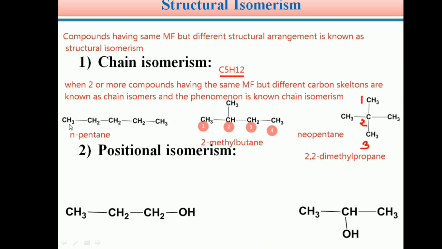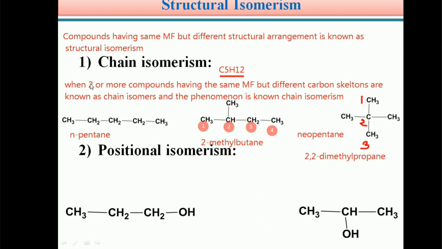So students, here the carbon skeleton is a straight chain. Here one alkyl group is present as a branched chain. Here two alkyl groups are present as a branch. Two alkyl groups are present as side chains or branched chains. So students, this is about chain isomerism.